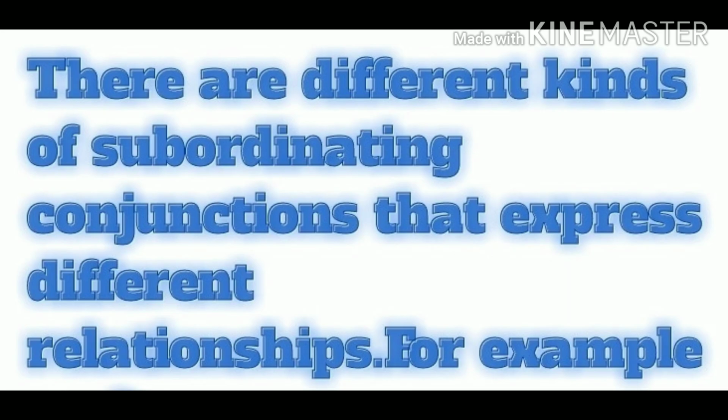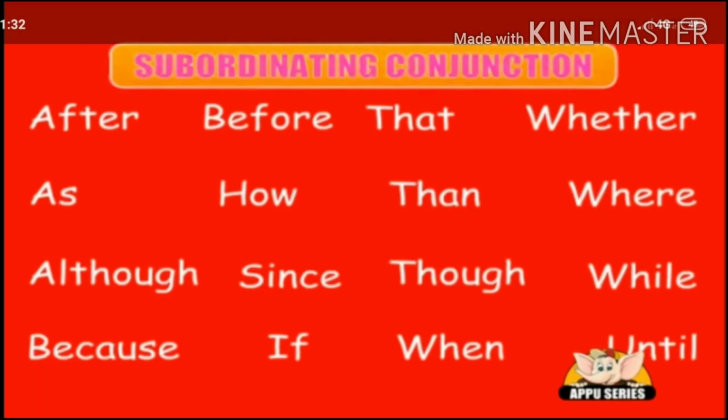There are different kinds of subordinating conjunctions that express different relationships. For example, after, as, although, because, before, how, since, if, that, then, though, when, whether, where, while, and until.